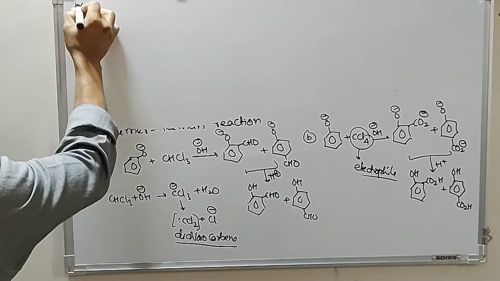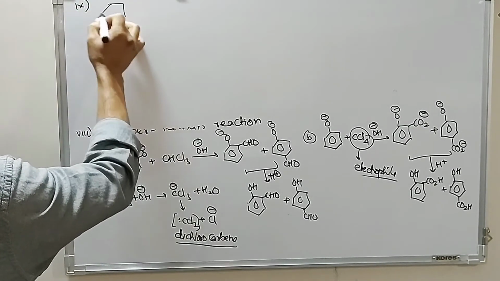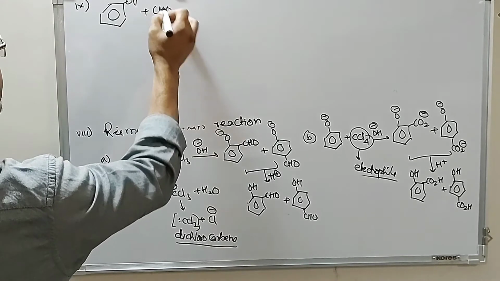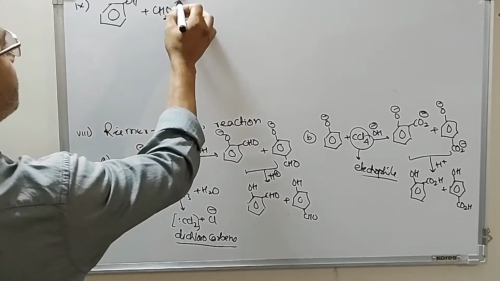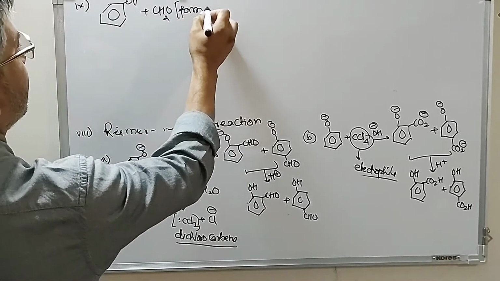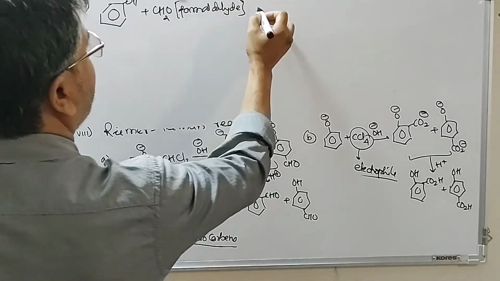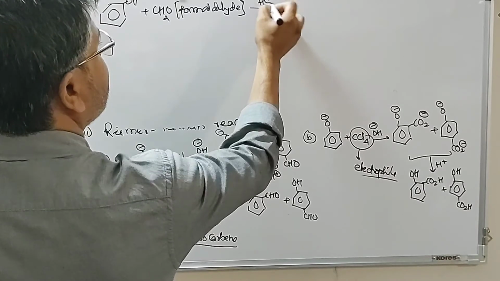Then we have this reaction, a reaction of phenol with formaldehyde in presence of acid.